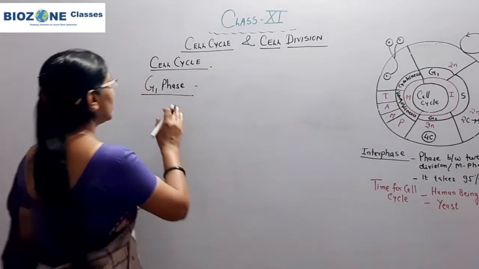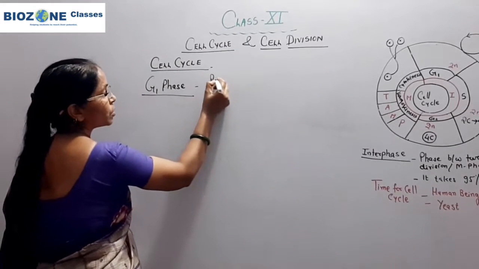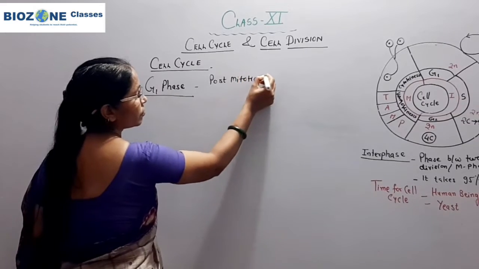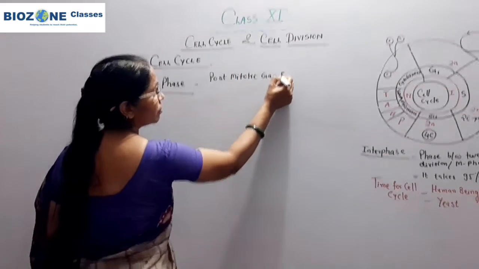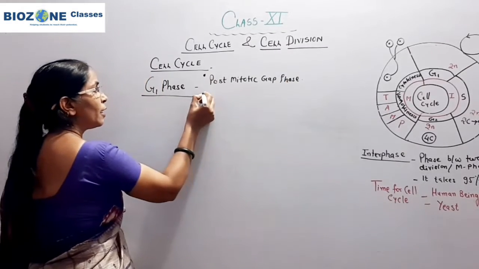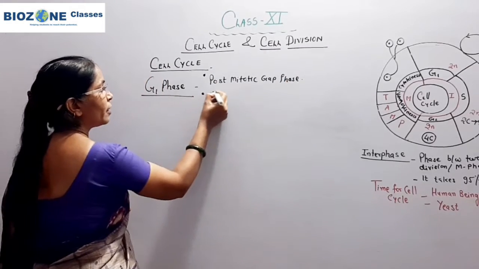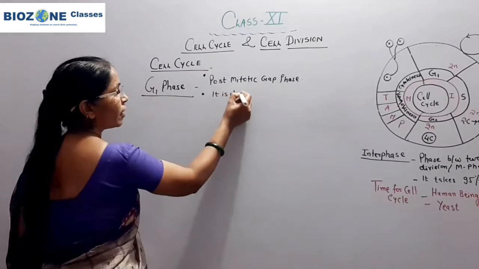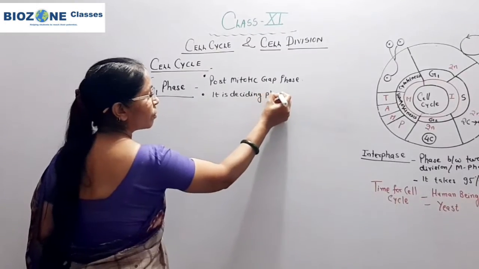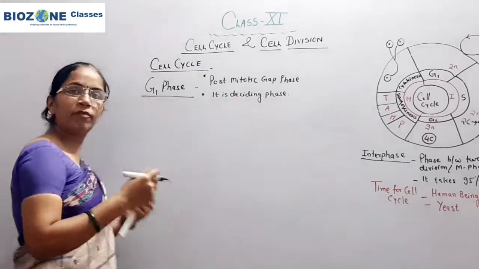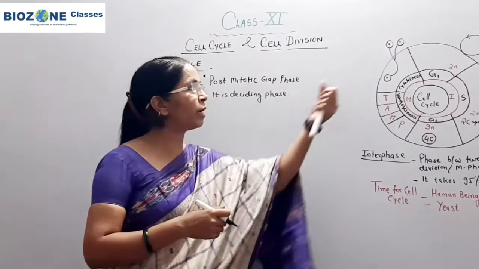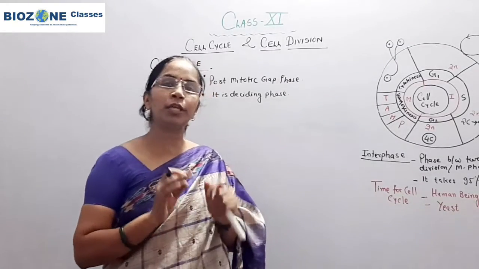That's why G1 is called the post-mitotic gap phase. This you remember very well. Secondly, G1 is the deciding phase, because in this phase it is decided whether the cell enters the S phase or remains as it is in the G0 phase.